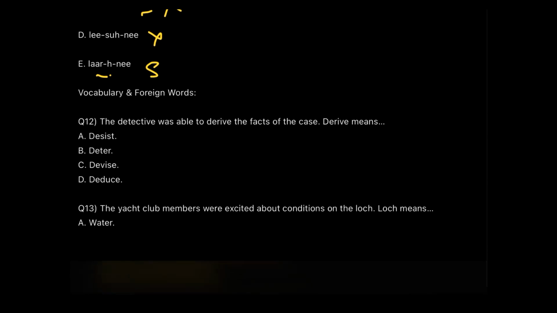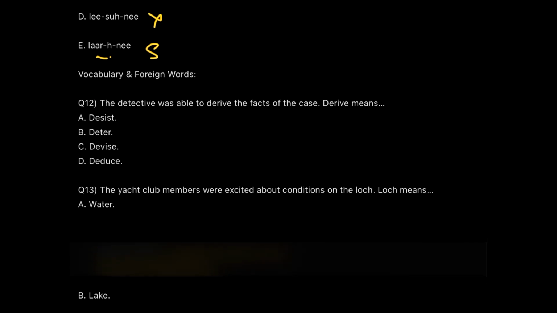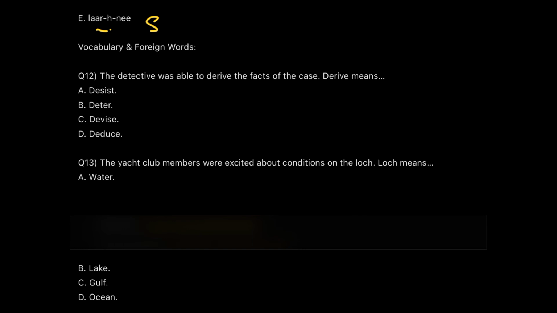Now we have another category of question, which is vocabulary related, and one foreign word related question as well. So here we have this question. The sentence is, the detective was able to derive the facts of the case. Now here we need to understand the meaning of derive. What will be the exact meaning of derive here? This is my question.